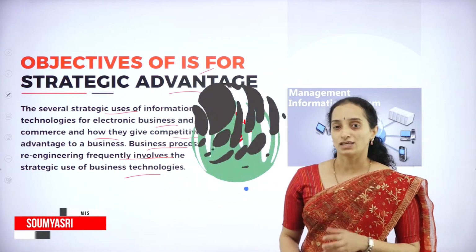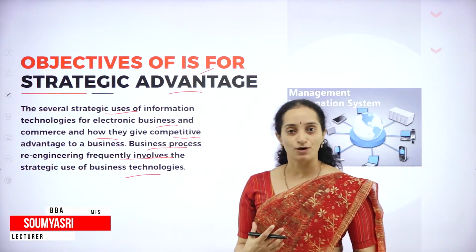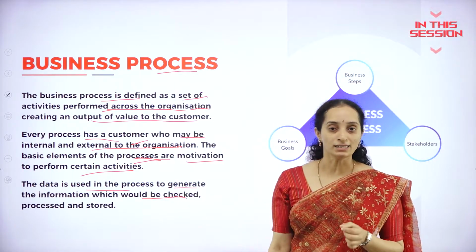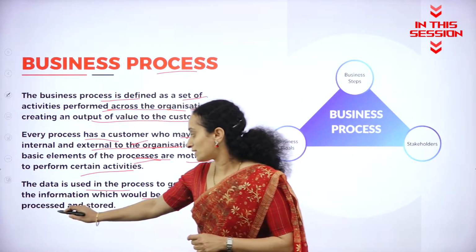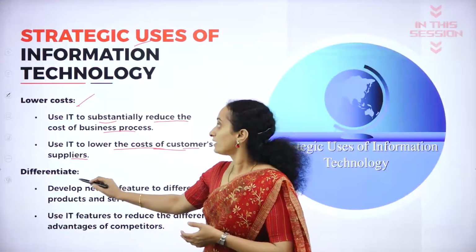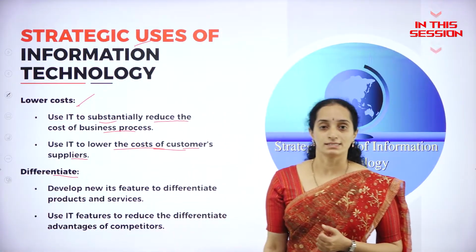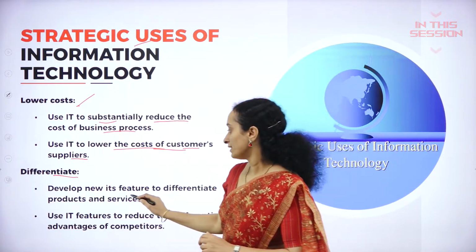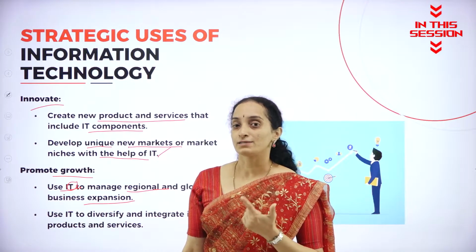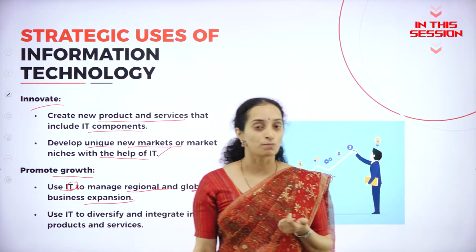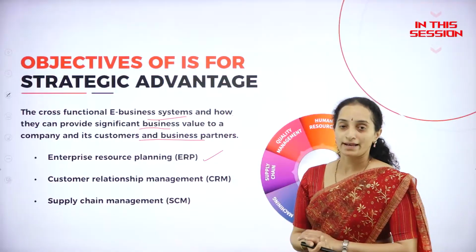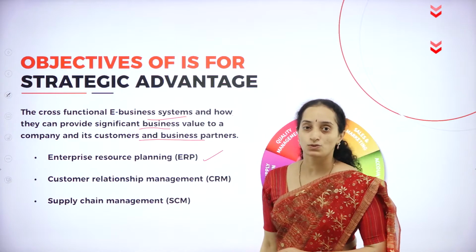to bring a change in the traditional way of doing the business. That means the raw data will be used to generate an information which would be checked. You are going to check it, process it, as well as another use of the information technology is that it can differentiate. How it can differentiate is, it was not there, the expansion was not possible globally as well as in the regional places. Strategic planning in this, we have the enterprise resource planning.